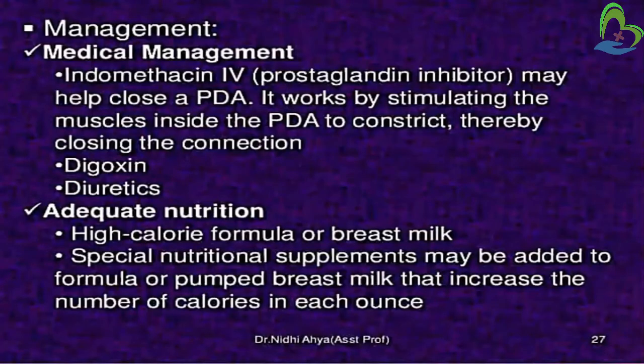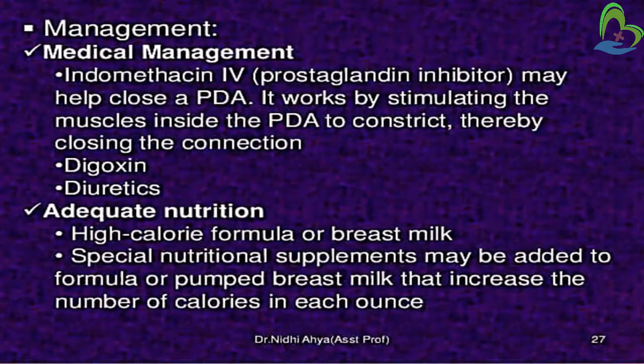Now management. In that, first we will go for medical management. In that, indomethacin IV is given. Indomethacin is a prostaglandin inhibitor and may help to close up the PDA. It works by stimulating the muscles inside the PDA to constrict, thereby closing the connection. So this is the action of the drug indomethacin.